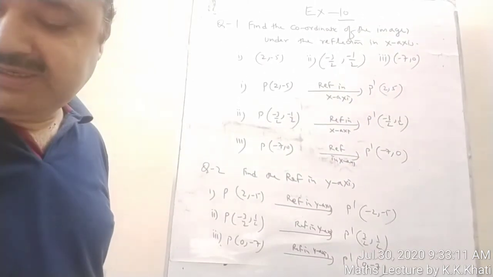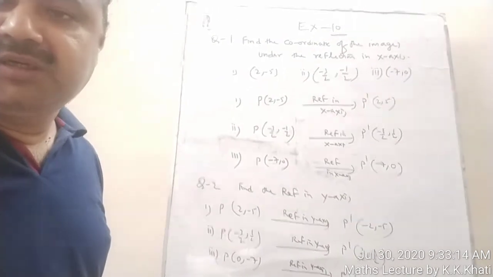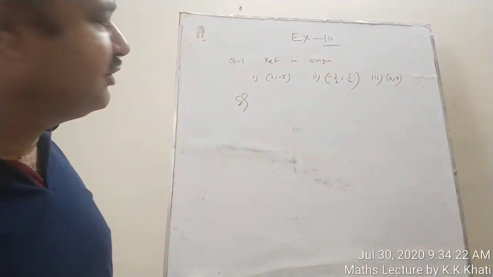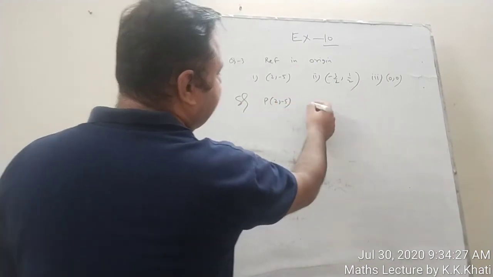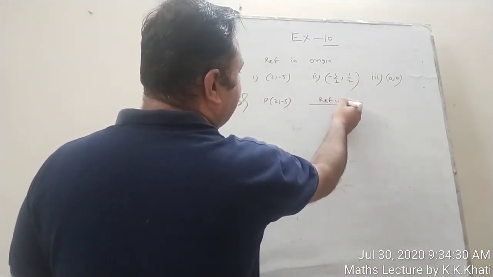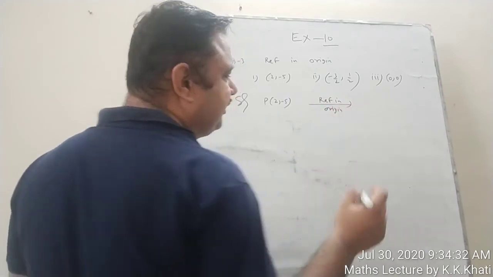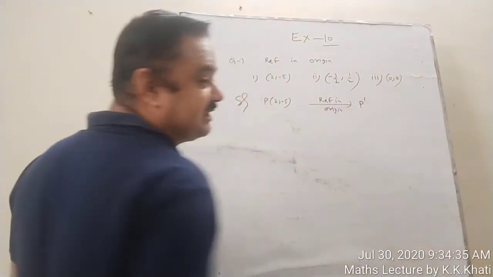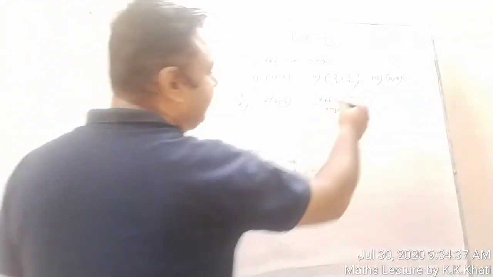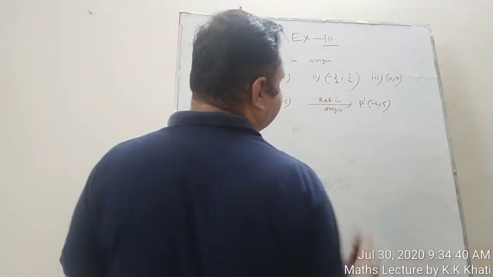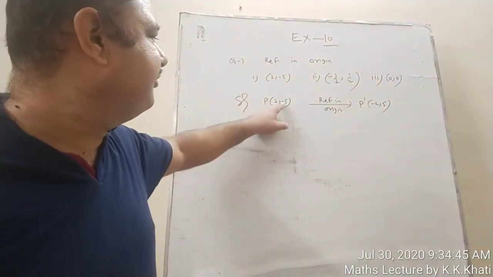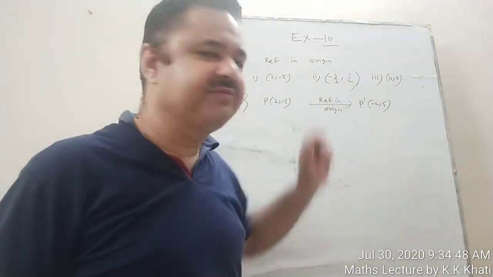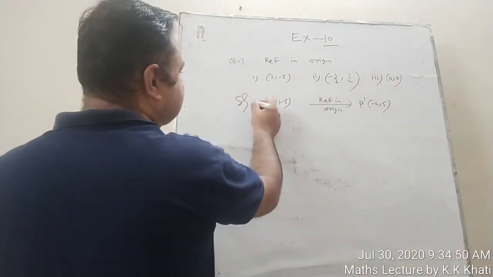So we have successfully completed first two questions. Let's move to the third. Now our next part is reflection in origin, question number 3. The point P is given (2, -5) and we have to find the reflection in origin. And you know, in origin we have to change the sign of both x portion and y portion. So it will be (-2, 5), because 2 has become -2 and -5 will become plus 5. This is the answer of first part.